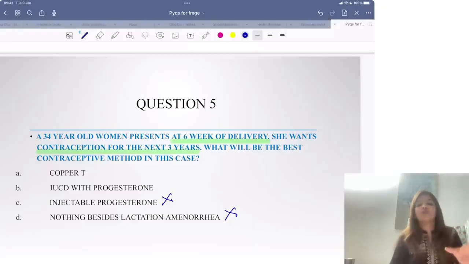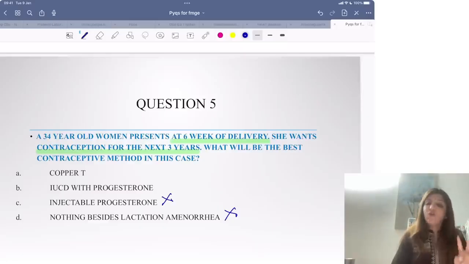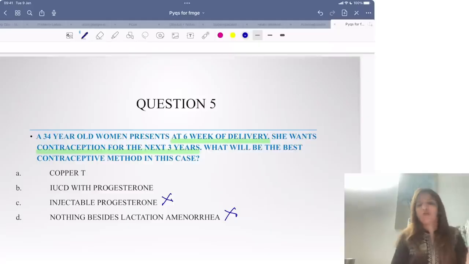Copper T, or IUCD with progesterone? Now, if you ask me, both of them can be given. You can give copper T also and you can give Mirena also. The advantage of Mirena is that it is the most effective contraceptive method, so I would prefer giving her Mirena.